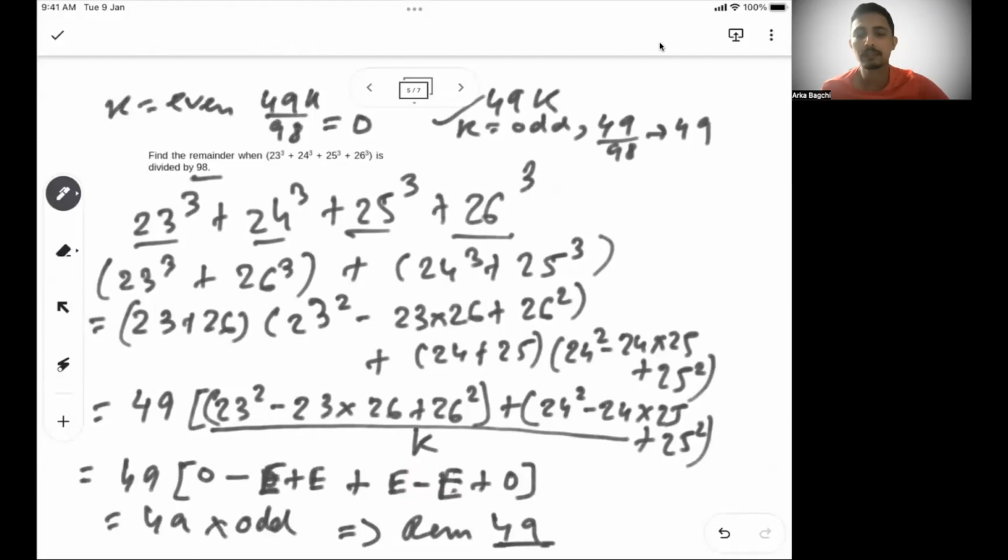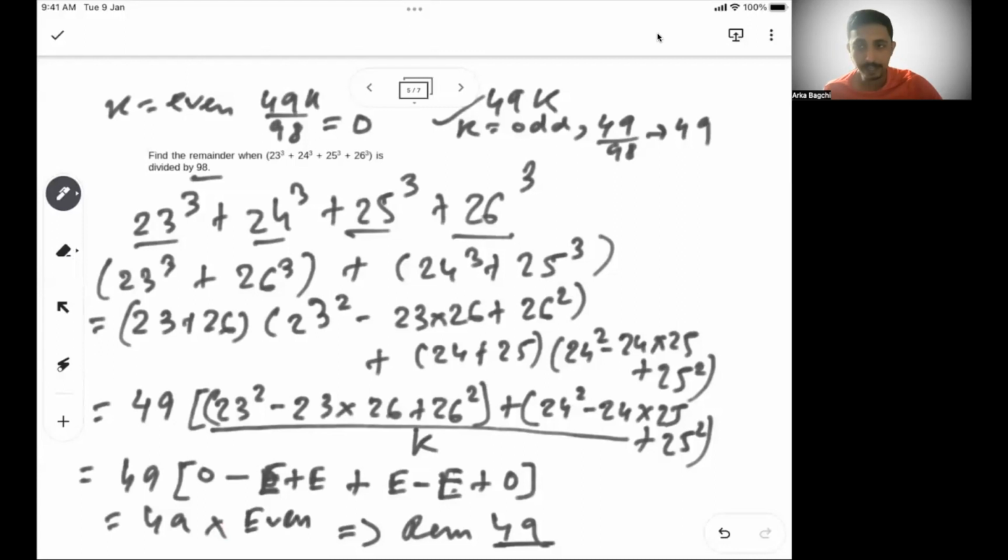The final one, 25 square, is odd. My bad, I made a small error previously calculating 23 into 26 as odd; it is actually even. So in the final one, you have 2 odd numbers, so the outcome will be an even number.